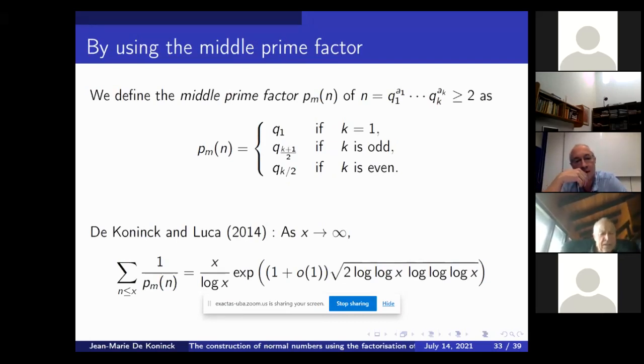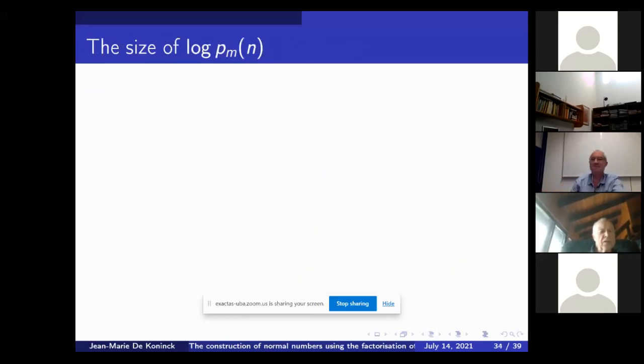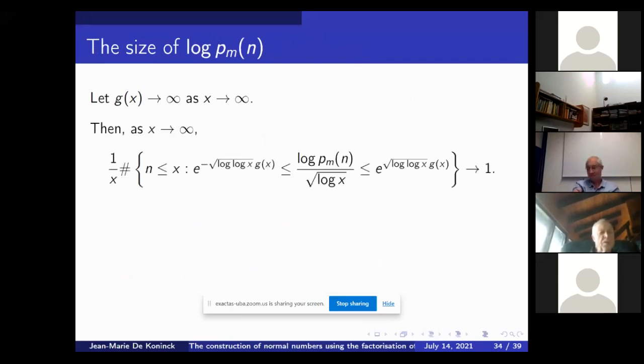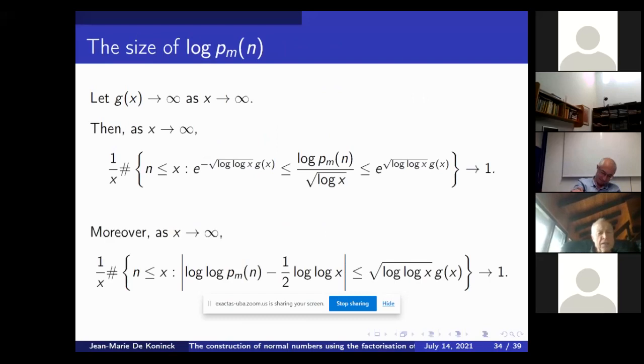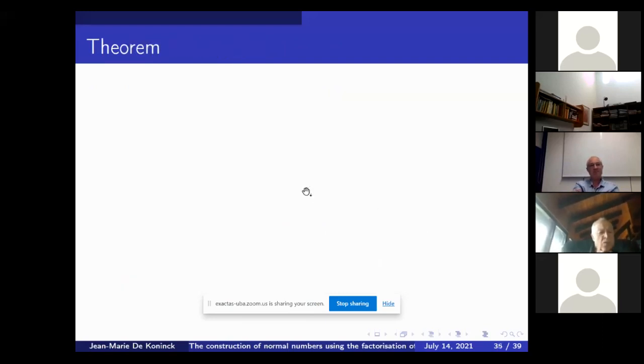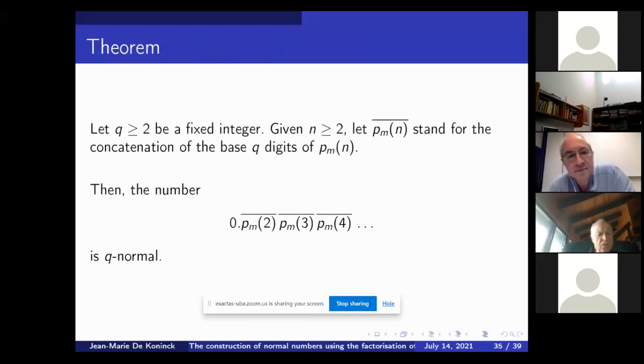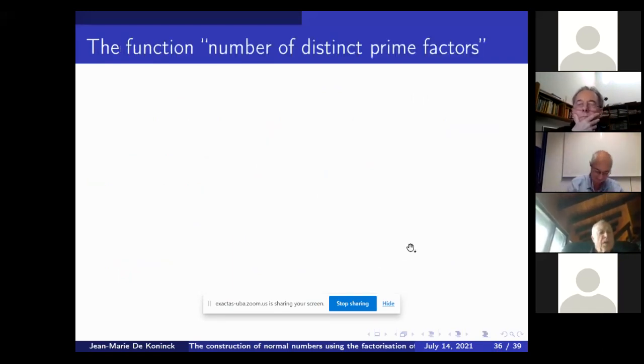In any event, it did create some buzz in the literature, so we figured maybe we can use this to create normal numbers. First, observe that essentially the log of Pn, the normal order, is 1/2 log x. But using this result here, we can prove that if you concatenate the middle prime factors of integers, you obtain a Q-normal number.